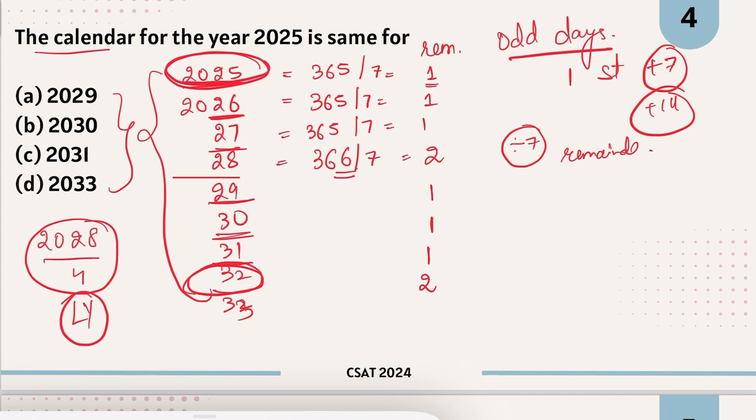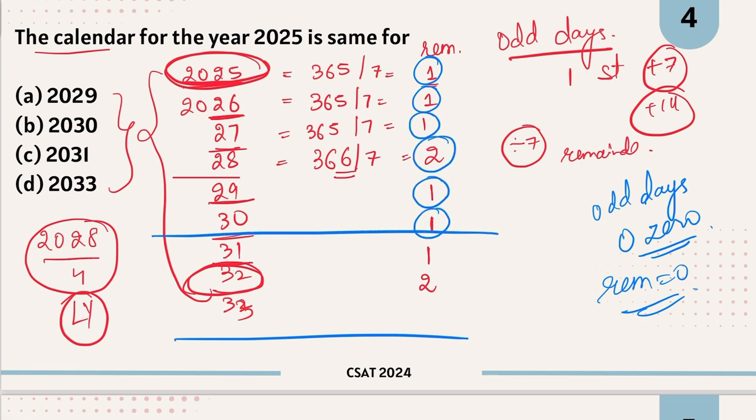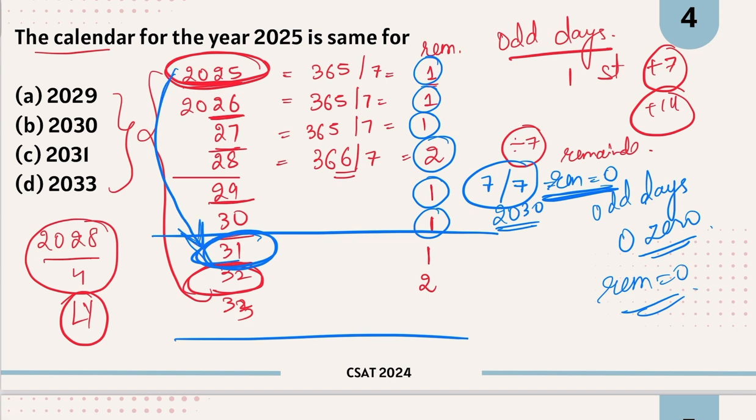Now you have to see कि 2025 से नेक्स्ट ईयर तक ऑड डेज का टोटल 0 किस में बन रहा है, राइट? बिकॉज 7 से डिवाइड होने के बाद रिमाइंडर शुड बी 0. ओके, सो दिस इज 1, 1 + 1 = 2, 3, 4, 5, 6 and 7 till 2030 you will have 7 odd days. This means 7 divided by 7, you will get remainder is equal to 0. So from 31 your calendar will start repeating again, right? So 2031, option C will be your answer. Okay.